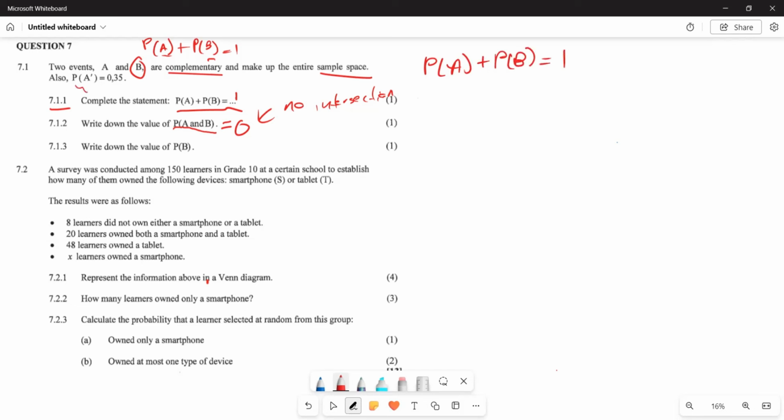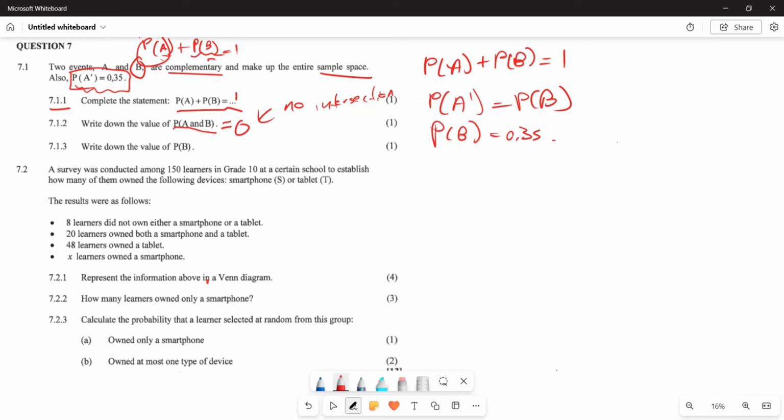But you are already given the probability of not A. The probability of not A is actually the same as the probability of B, because we said that these events are complementary, which means if it's not this event, it's going to be B. So your probability of B is very easy. It is just the same as 0.35. Altogether, that's what you are going to write.